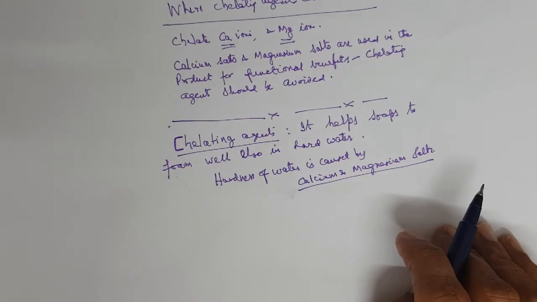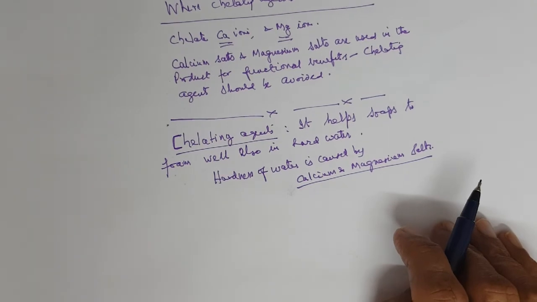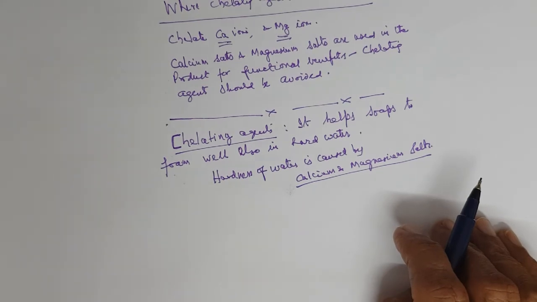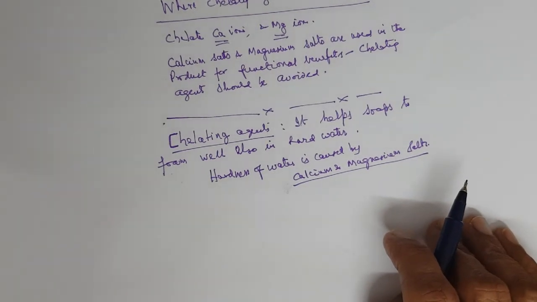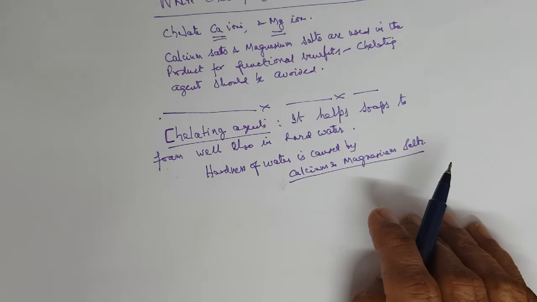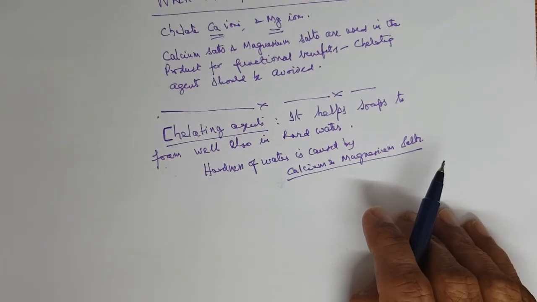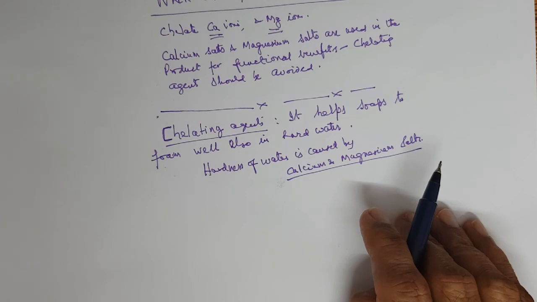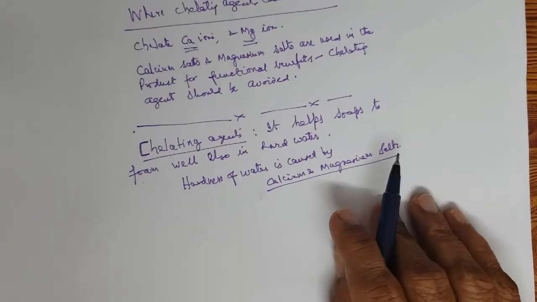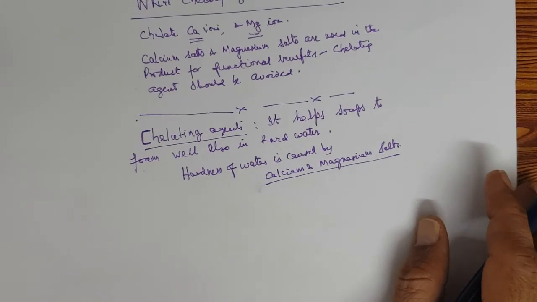In soaps, definitely, it will not foam in hard water otherwise. If chelating agents are there in the soap, they chelate the calcium and magnesium salts in the water and make the hard water a little soft, so that foaming is good. Otherwise, soap is precipitated by these calcium and magnesium salts, so it will not foam in hard water.